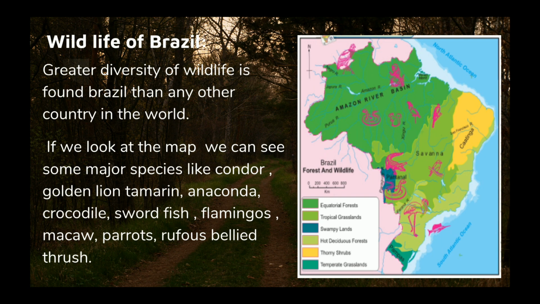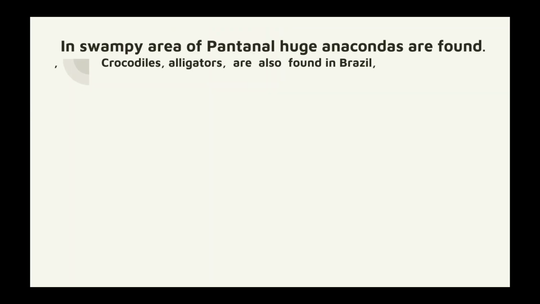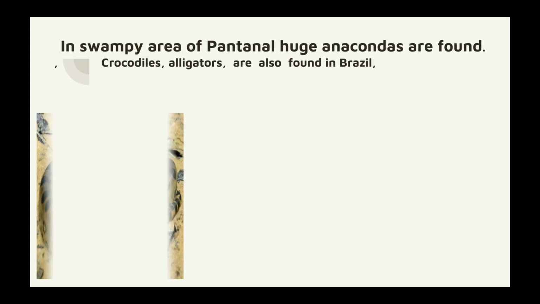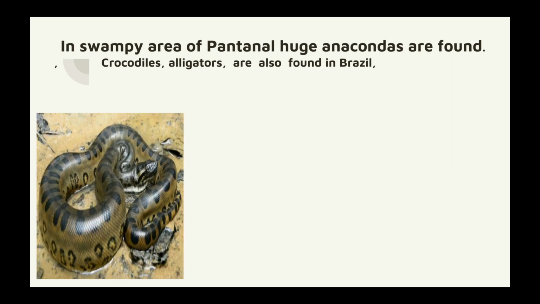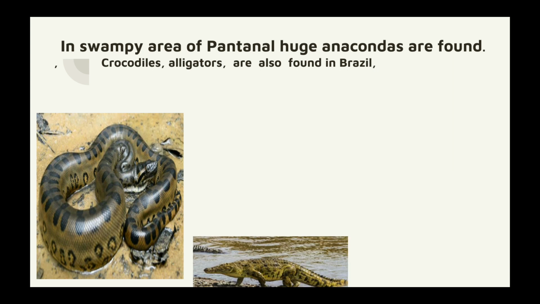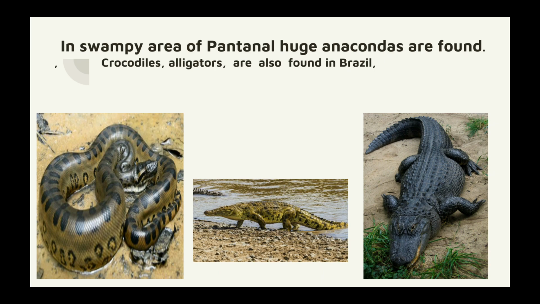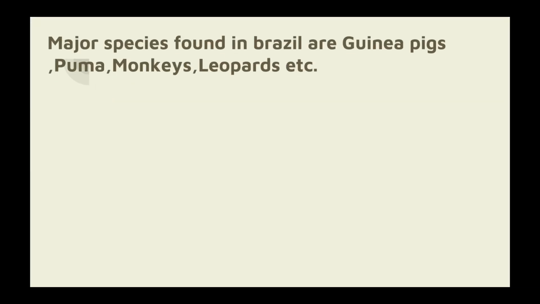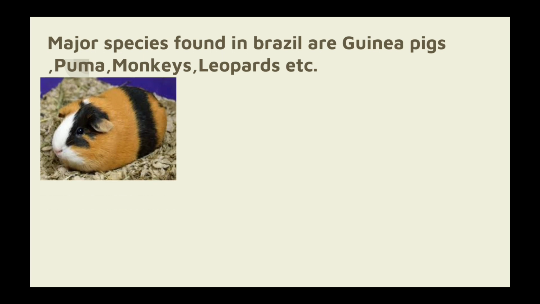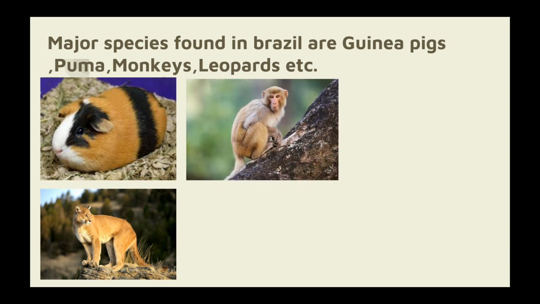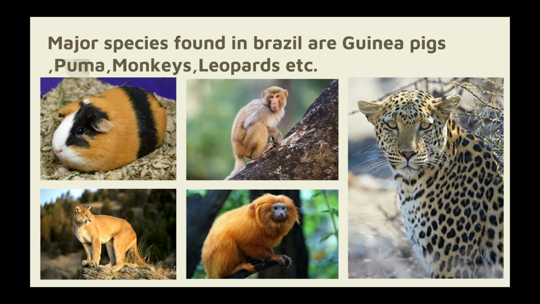Condor we can find in the dense equatorial forest, while anaconda and crocodile can be seen in the swampy areas of Pantanal. Let us have a look. In the swampy area of Pantanal, huge anacondas are found, while crocodiles and alligators are found in the other parts of Brazil. Major species found in Brazil are guinea pigs, puma, monkeys, leopard, etc.